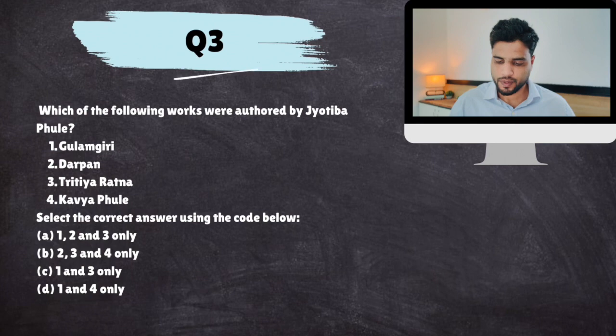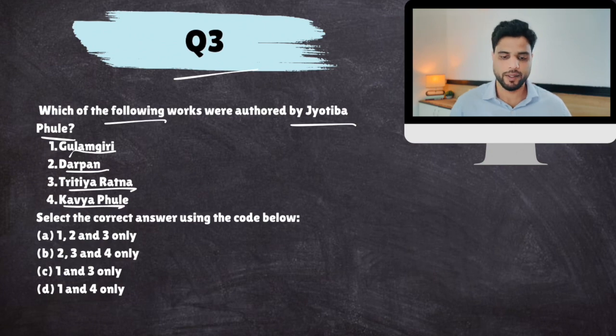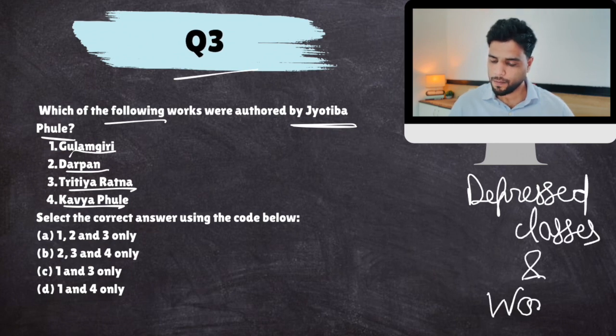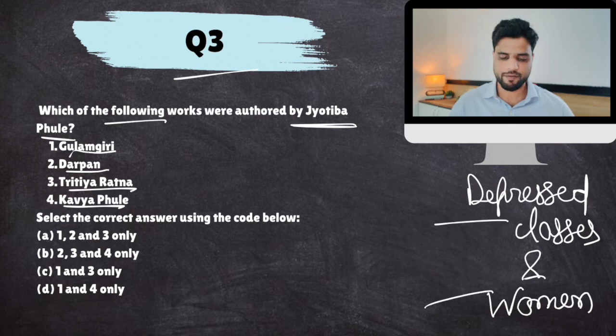Next. Which of the following works were authored by Jyotiba Phule? Gulamgiri, Darpan, Tritiya Ratna, Kavya Phule. Now look, Jyotiba Phule was basically a social reformer of the 19th century from the state of Maharashtra. And his social reformist agenda, well, centered around depressed classes or depressed castes and women. He worked for their upliftment. Clear? Now, he wrote various books.